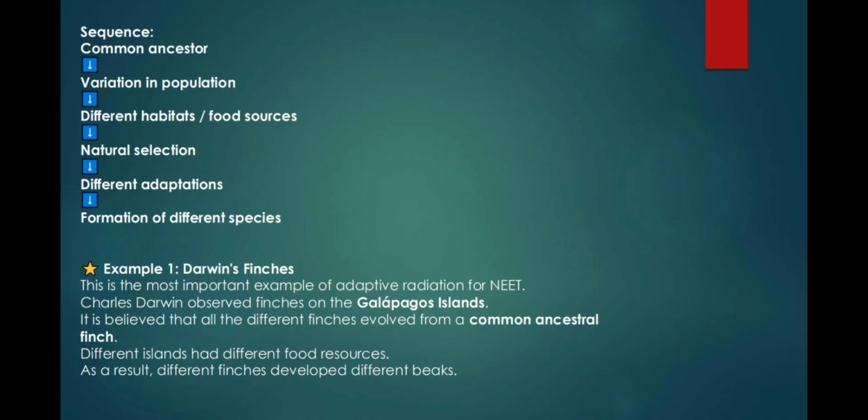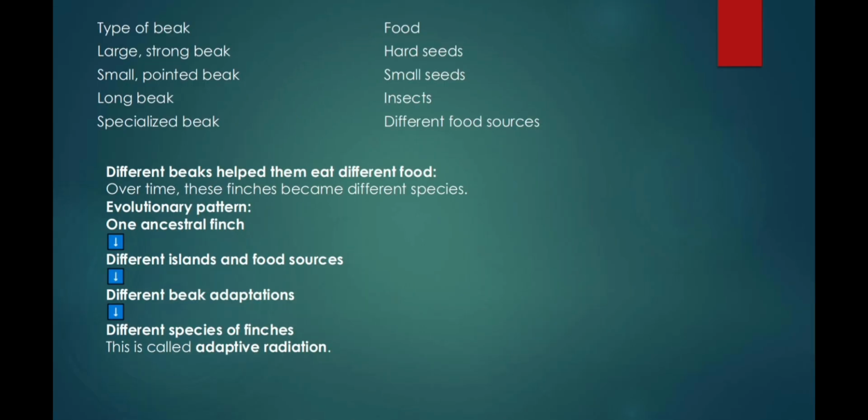Example 1. Darwin's finches. This is the most important example of adaptive radiation for NEET. Charles Darwin observed finches on the Galapagos Islands. It is believed that all the different finches evolved from a common ancestral finch. Different islands had different food resources. As a result, different finches developed different beaks. Different beaks help them eat different food. Type of beak, food: large, strong beak, hard seeds; small, pointed beak, small seeds; long beak, insects; specialized beak, different food sources. Over time, these finches became different species.